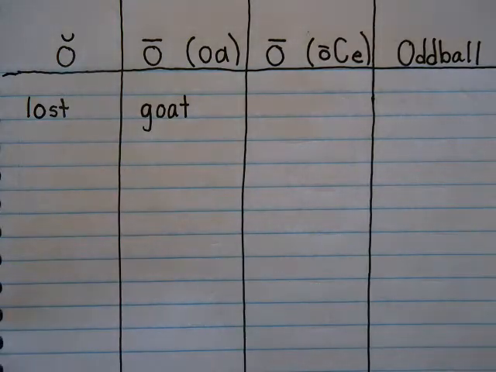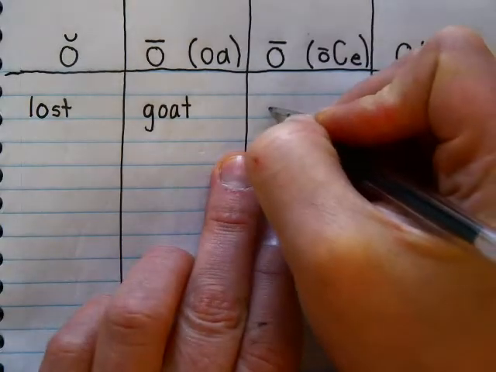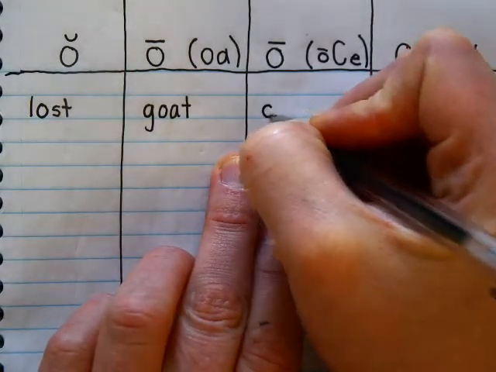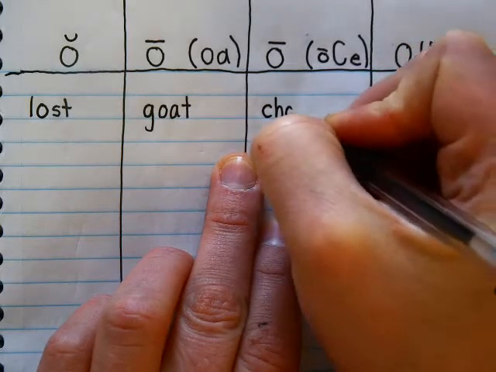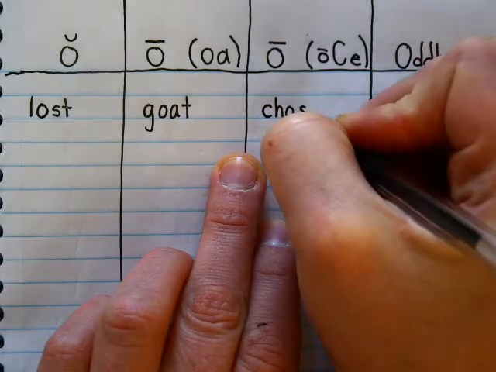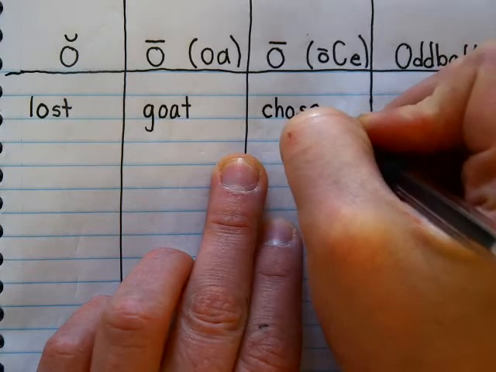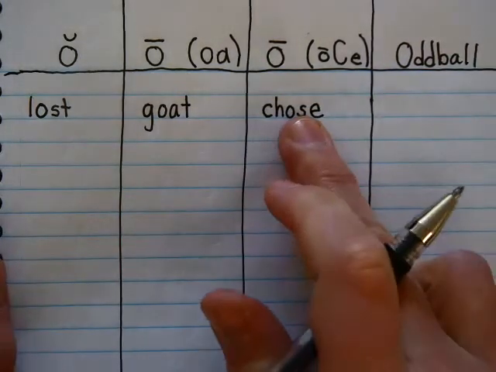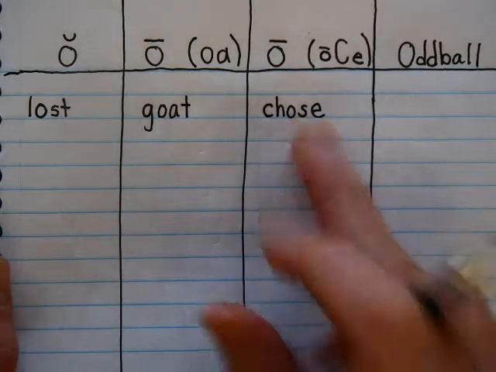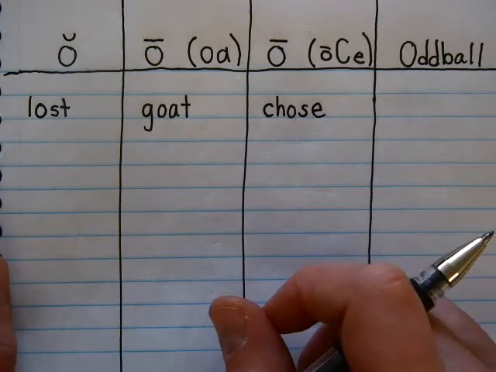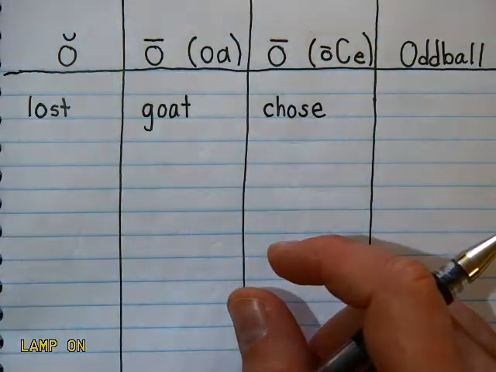Okay, so some words that have O are spelled O-A-T, or O-A in the middle. Okay, now the word chose. Chose. And this is one that has an E on the end. Okay, chose. Just like that. See if we can brighten it up a little bit.